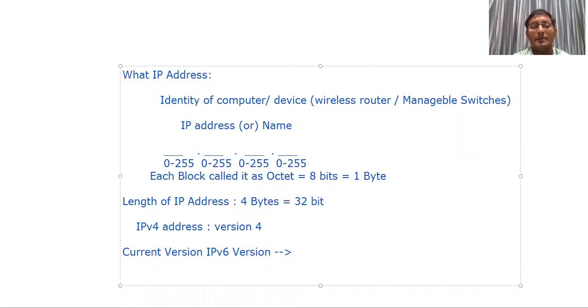So the current version is IPv6. When you have IP version 6, how many blocks do we have? Any idea? In IPv4 we have 4 blocks. Each block we can call 8 bits.